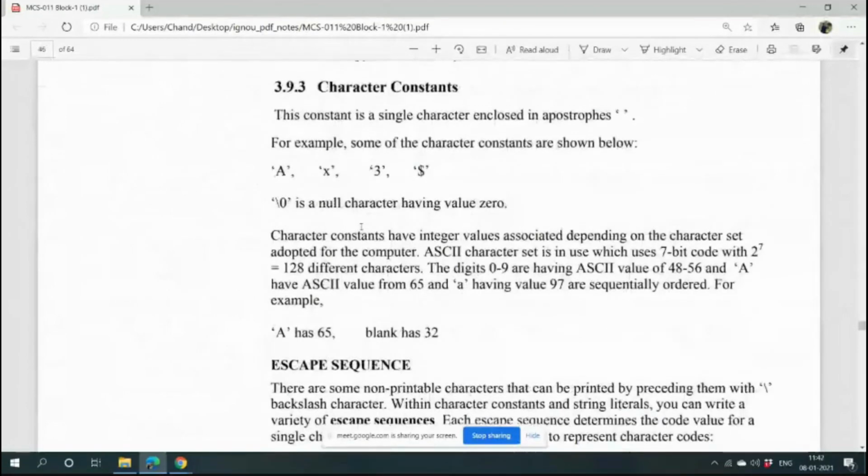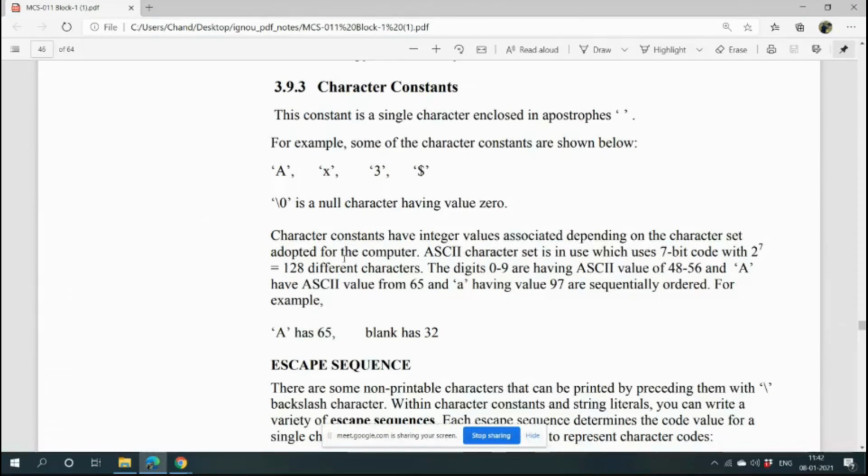Acha. Some character constants: if they are a single character, they are quoted with single quotes. And if they are multiple characters, they are quoted with double quotes. If you give a value of a single character, then these are all allowed. Suppose char var equal to capital A, so the var has the value A. Char var equal to small x, the var will be equal to small x. And the null character is \0, whose value is 0.